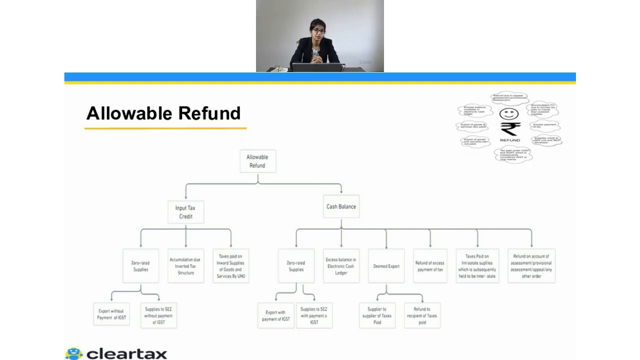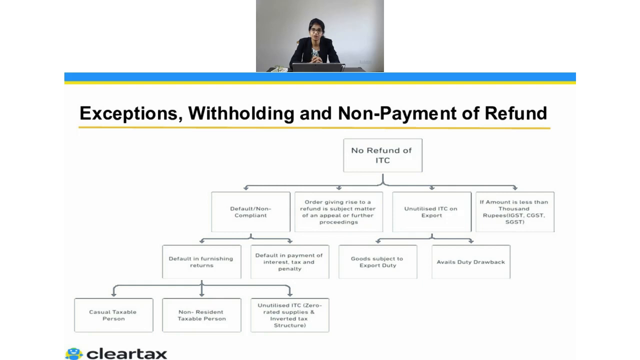Now the question comes in, what are the cases where they cannot claim the refund? If we talk about the cases or the exceptions where the government will either withhold the refund or not give the refund, the first thing is the defaulters. Why defaulters? Because the government doesn't rely on them. Whenever they're defaulting in filing the return, not filing the return on time, or not making the payment of the taxes to the government, or the payment of the interest or the late fees, the government feels, why should I even give the refund?